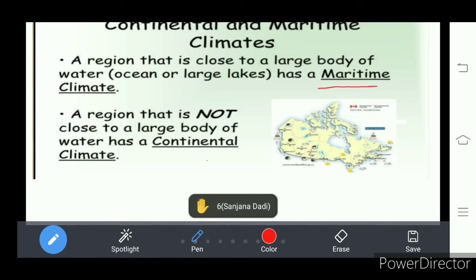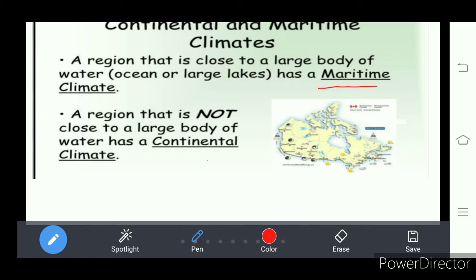In a continental climate, the temperature is different in all the seasons. In summer, the temperatures recorded are high on the places which are far from the oceans.